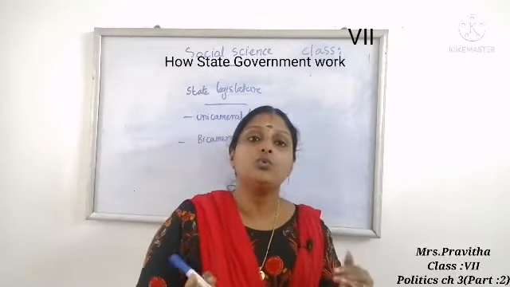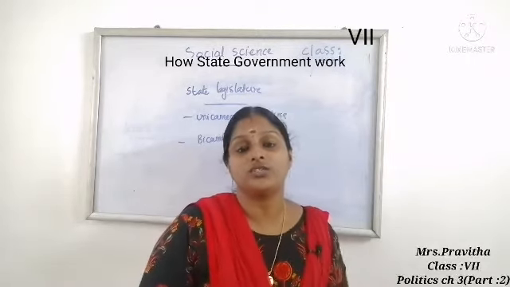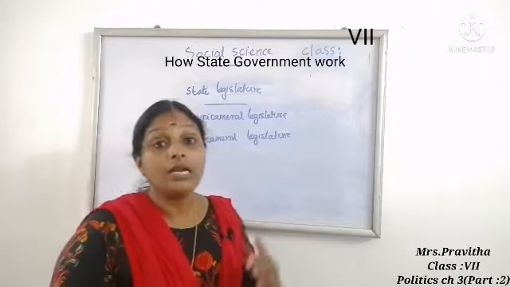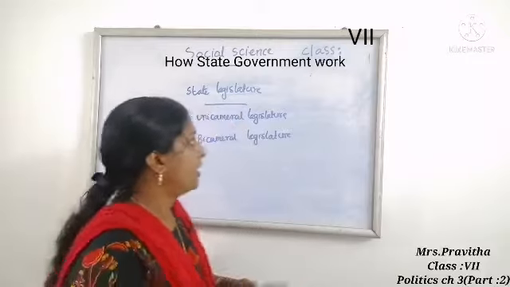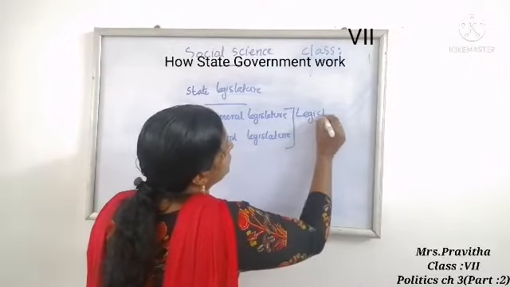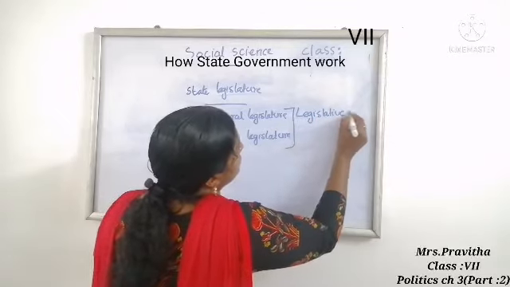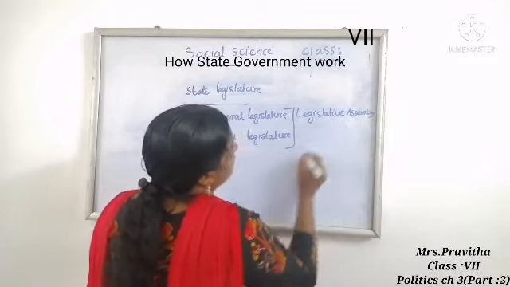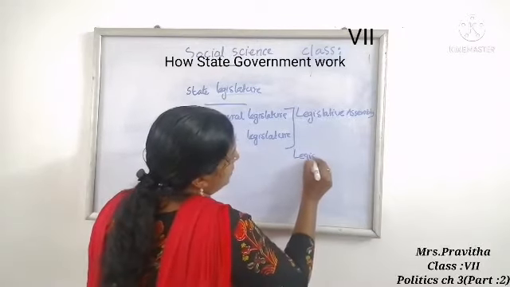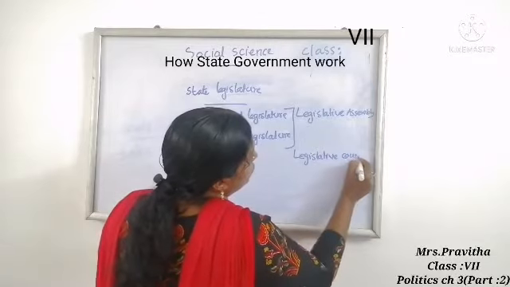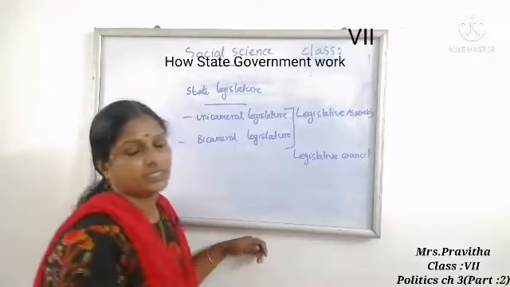So which are the two houses of legislature? One is legislative assembly, second one legislative council. These are the two houses of state legislature.